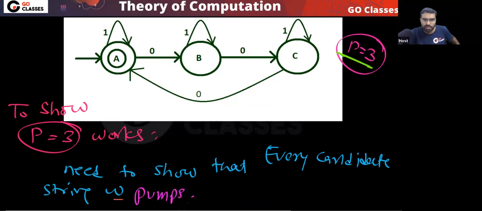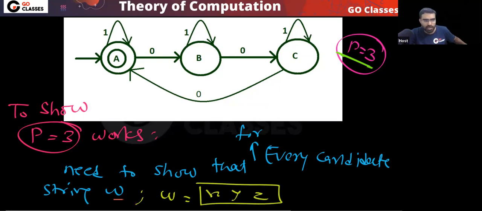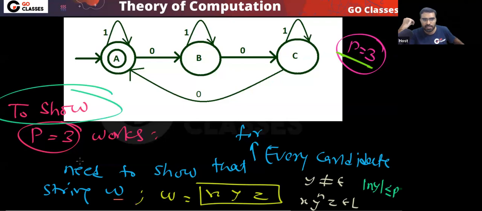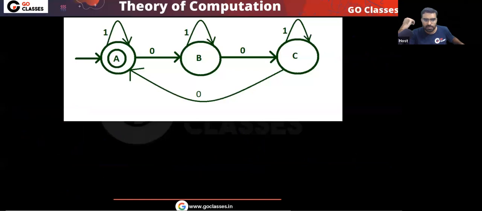That means for every candidate string, I have to show that W can be written as XYZ, where Y must be non-empty, and I can repeat this Y any number of times and the result will belong to the language. And XY must be within the first P symbols. These things I have to show. Correct? Yes or no?